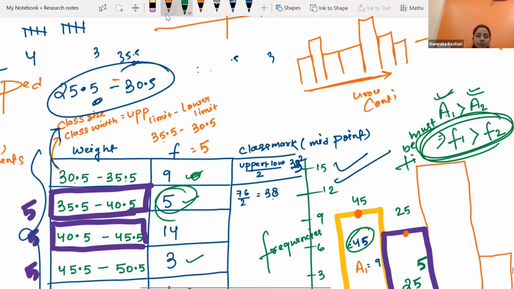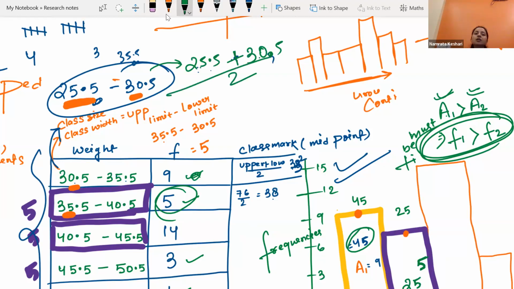You can take the help of 35.5 and understand that the one before must start at 25.5 and stop at 30.5. This is the class interval we have created. We will find its class mark, the mid value, too: upper limit plus lower limit by 2, or lower limit plus upper limit by 2, same thing. 25.5 plus 30.5 is 56, and 56 by 2 is 28.